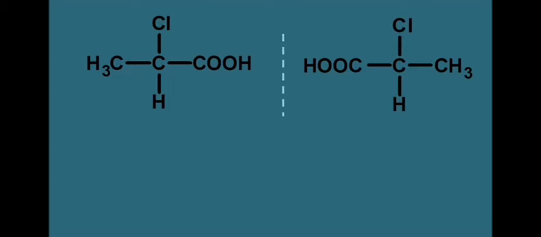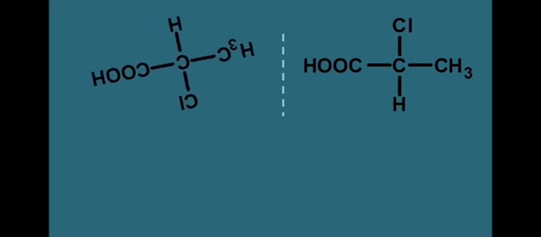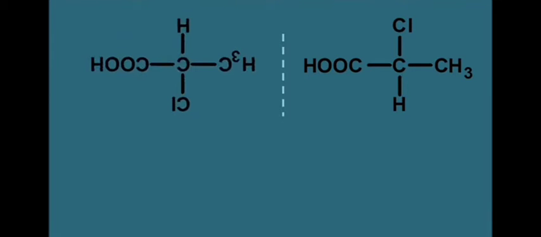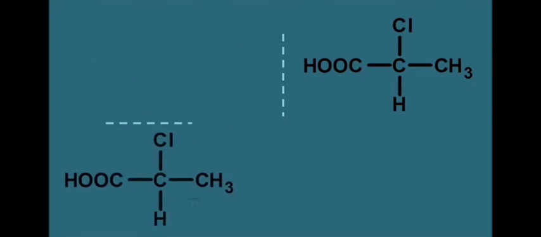Now let us compare whether both of the structures are superimposable or non-superimposable. So let us rotate the first structure by 180 degrees. When we rotate again, we will get the horizontal groups in a similar configuration, but the vertical groups are not in the same configuration. So let us flip this structure. When we flip this structure, we get the structure like this.